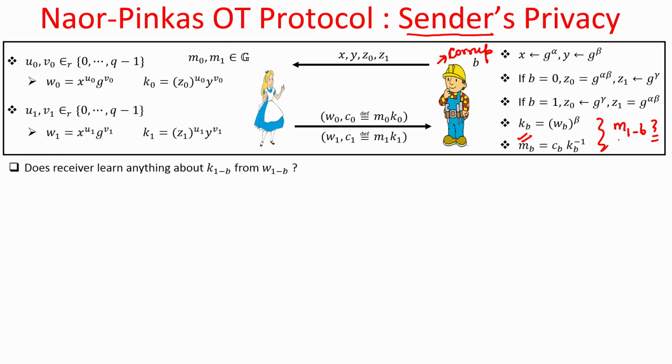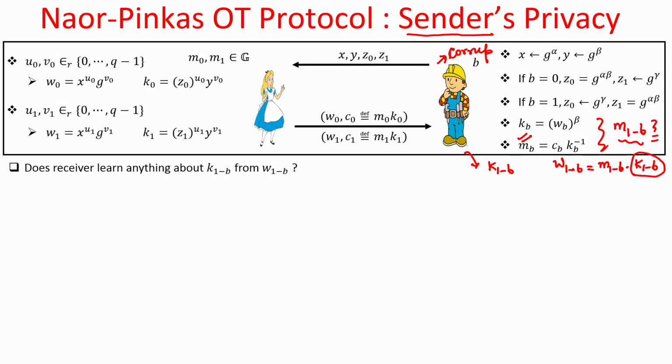And to learn about the other message, he has to learn about the key k sub 1 minus b, because if it cannot find out the key k sub 1 minus b, then this value w sub 1 minus b, which is the message m sub 1 minus b masked with the key k sub 1 minus b, is going to be like a random element for Bob.